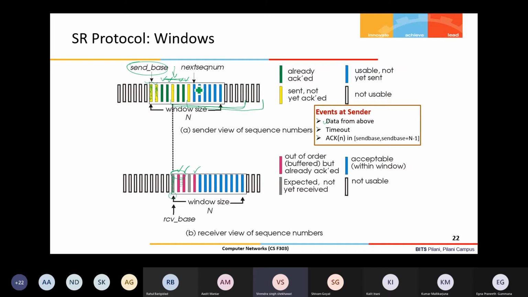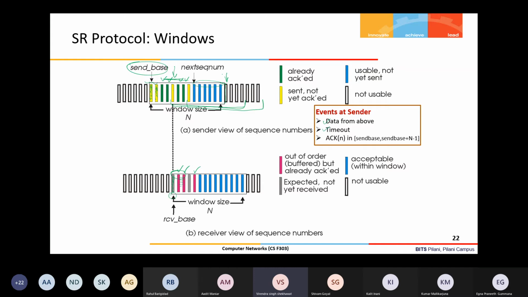Like in this case, it allows 1, 2, 3, 4, 5, 6 packets, so it can still send. But if the next sequence number is, suppose, pointing here, which is presently out of the window scope, that means now it cannot send it. At least one acknowledgement needs to be received, and then only it can send it.